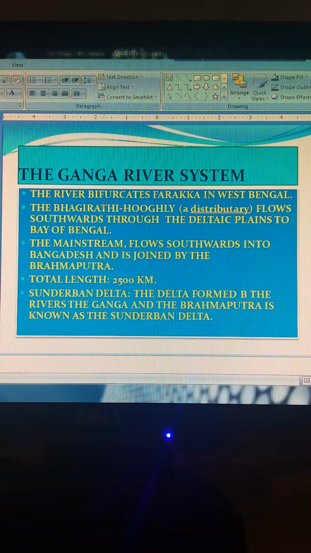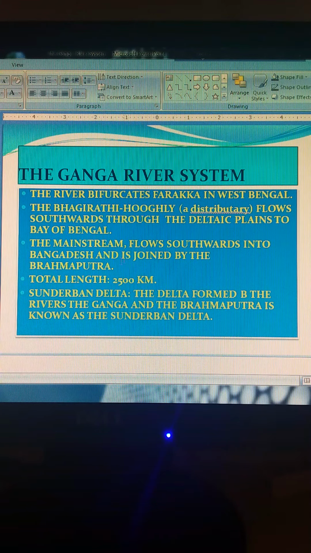The Bhagirathi-Hooghly, a distributary, flows southwards through the deltaic plains to the Bay of Bengal. The main stream flows southward into Bangladesh and is joined by the Brahmaputra there. Further downstream it is also known as the Meghna.